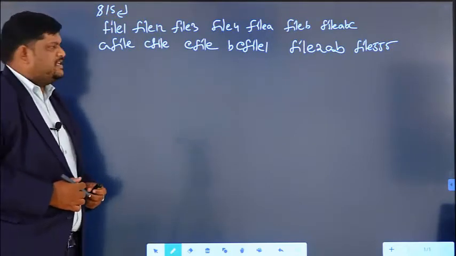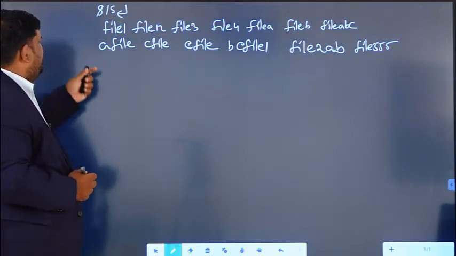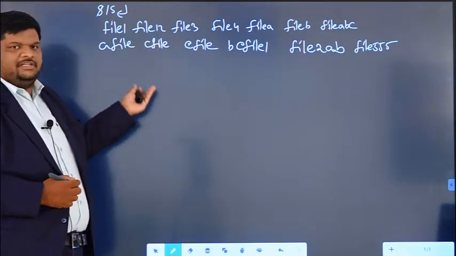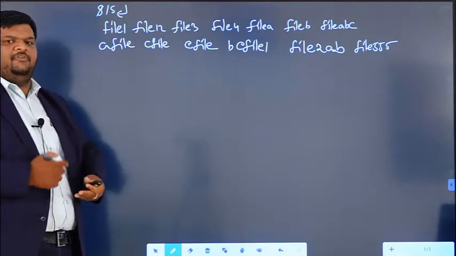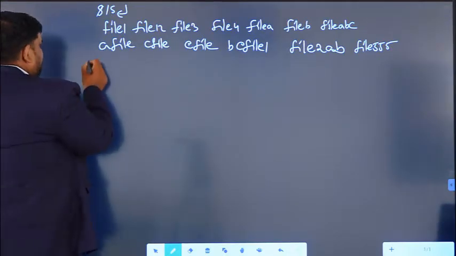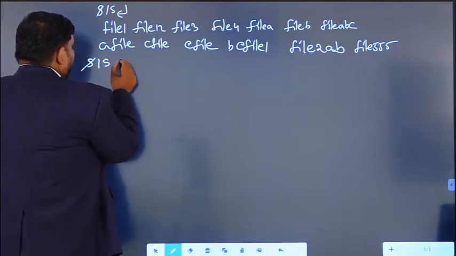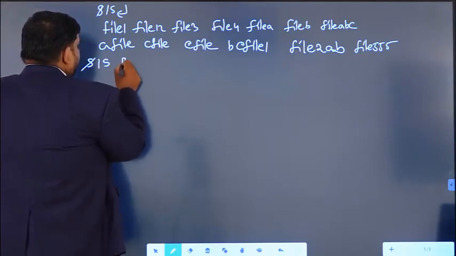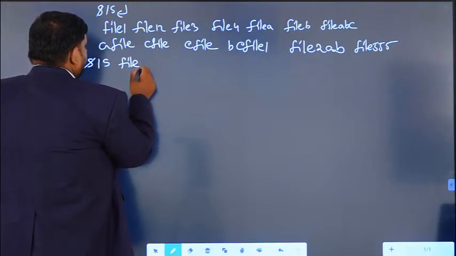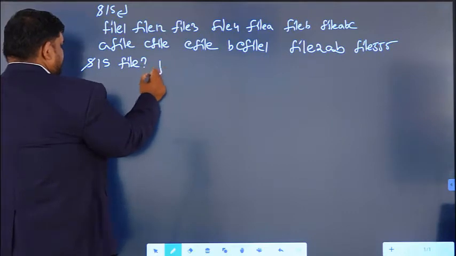Now consider this example. After typing this ls command, this list will come. These are all the files present in my current directory. Now with the help of meta characters, what files will come as output? Let us check. Can you guess this output? ls, now I am writing file, question mark, enter.